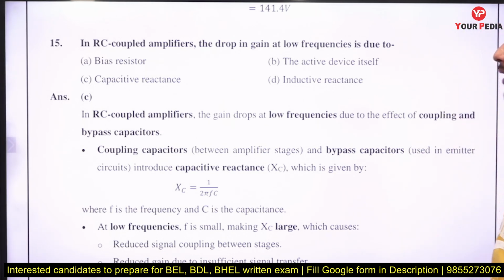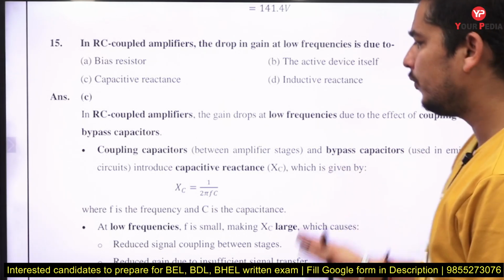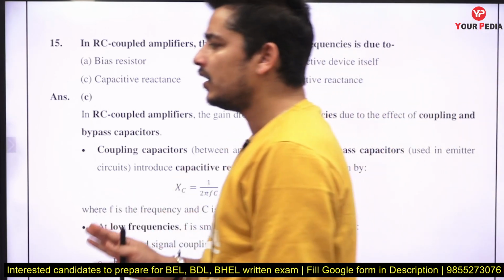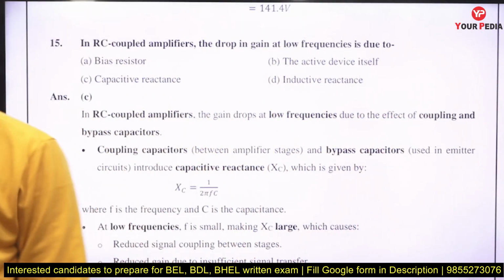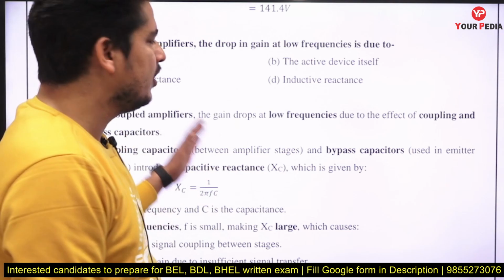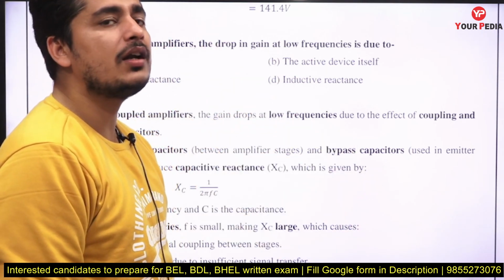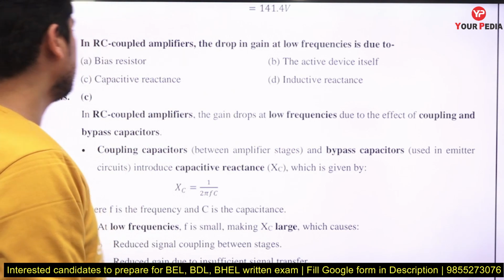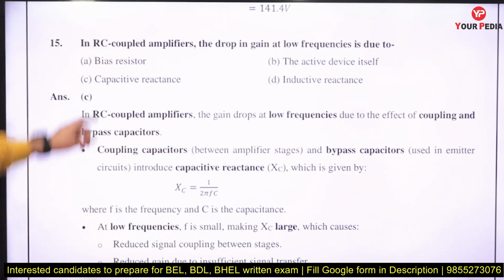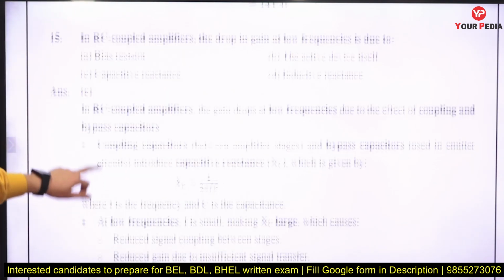A RC coupled amplifier, the drop in the gain at low frequency is due to, see, in an RC coupled amplifier at low frequency your gain decays due to coupling capacitors. At high frequency your gain will decay due to internal capacitance. So it is due to capacitive reactance at low frequencies.